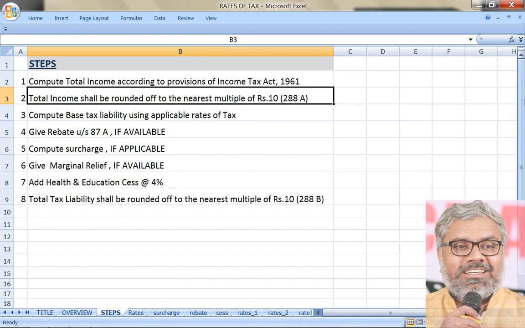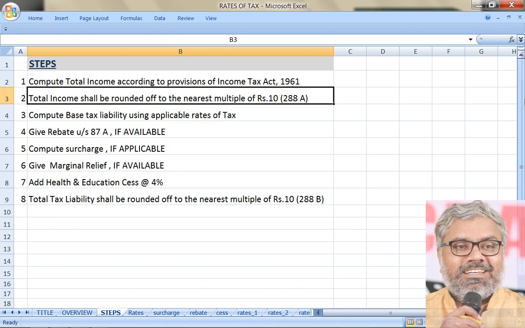So what should we do? The total income shall be rounded off to the nearest multiple of rupees 10. That is a provision, compulsory. Why and all, you cannot ask. That is what the law says. So if you imagine somebody's income is 5,22,533, then 533 we have to round to 530. So we round it to the nearest multiple of 10.